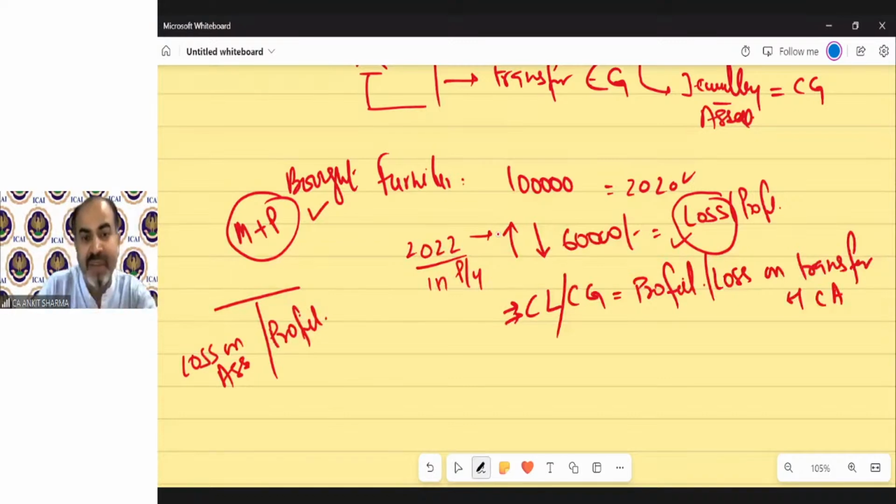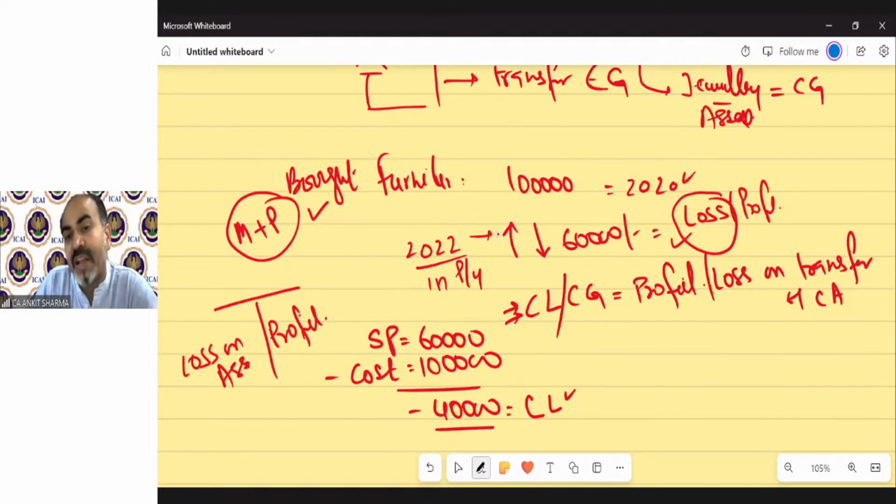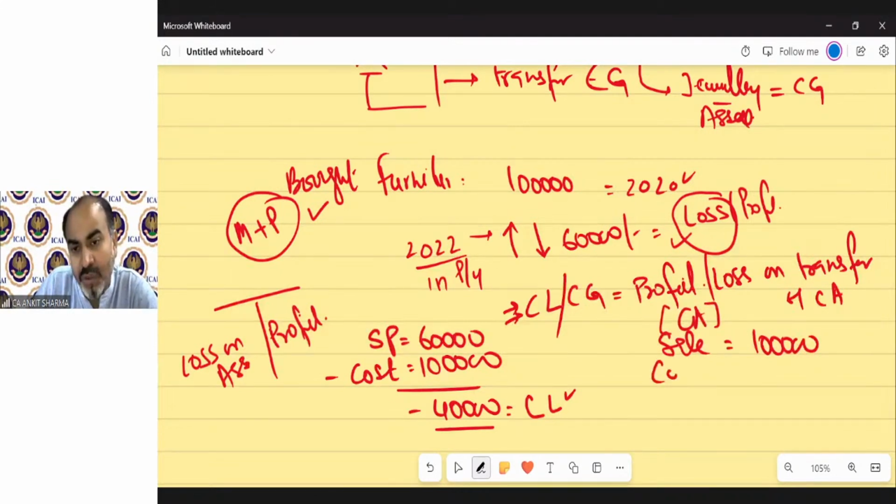So if on sale, we write it down, sale price 60,000 less cost 1 lakh. So there will be a 40,000 loss on sale of this capital asset, which we should call capital loss. Now, if you sell any other capital asset, those assets that are not for personal purpose, and the sale price is 1 lakh, and the cost was, assume, 70,000, you earn a profit of 30,000.